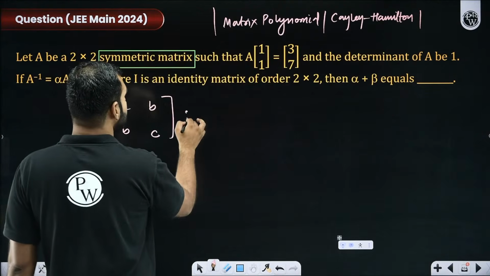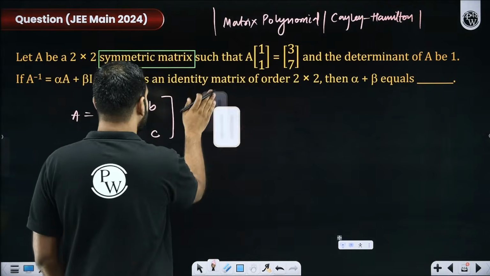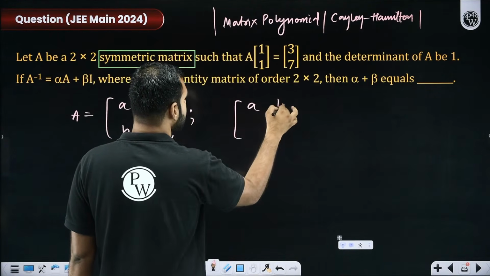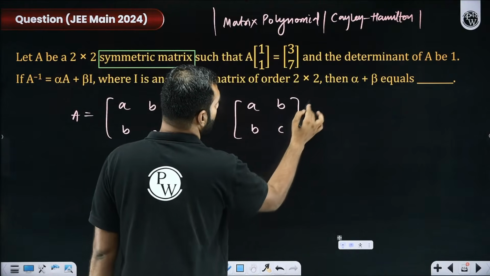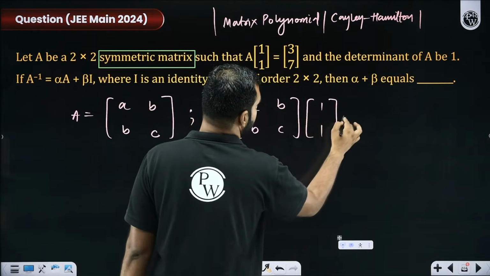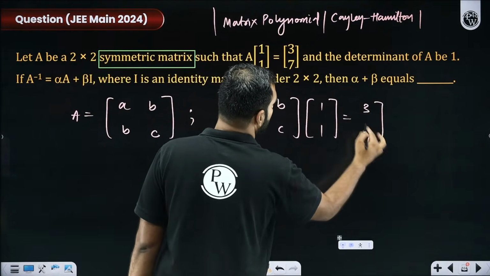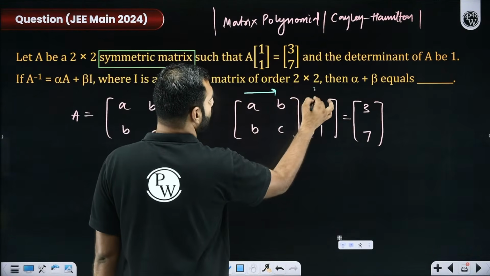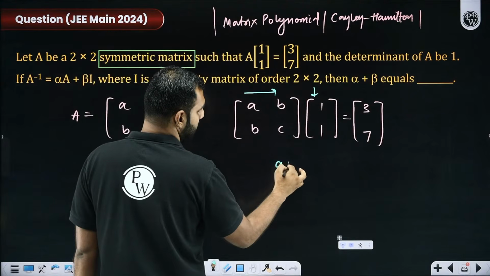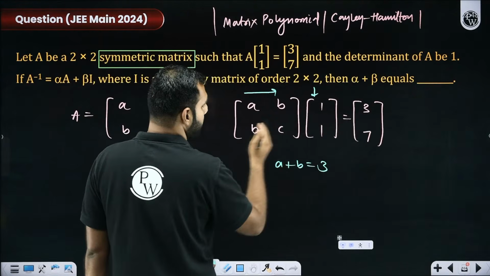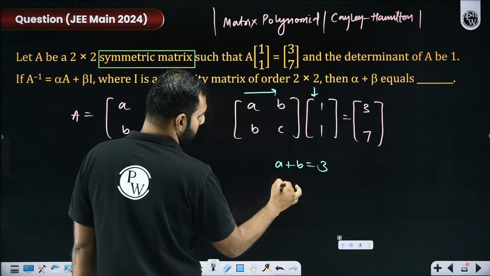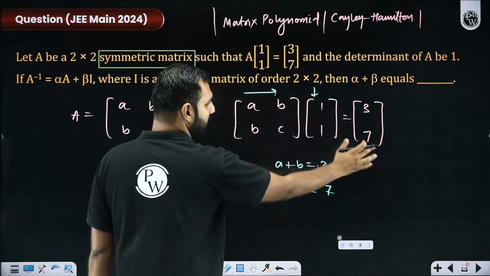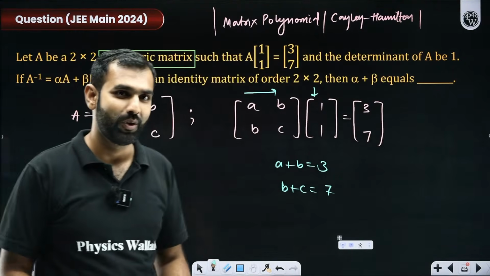Now I am told that A into (1, 1). What is A into (1, 1)? This is A. Yes or no? So A into (1, 1) means [a, b; b, c] into (1, 1), which I am given as (3, 7). So if I do matrix multiplication here, what will I get? Rows into columns. So the first row with (1, 1) is a plus b, which I'll get as 3. The second row with (1, 1) will give me b plus c, which is going to be 7. I hope you know matrix multiplication. I don't have to explain it.